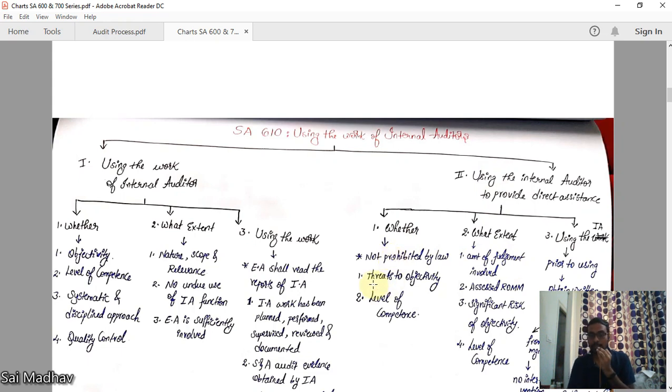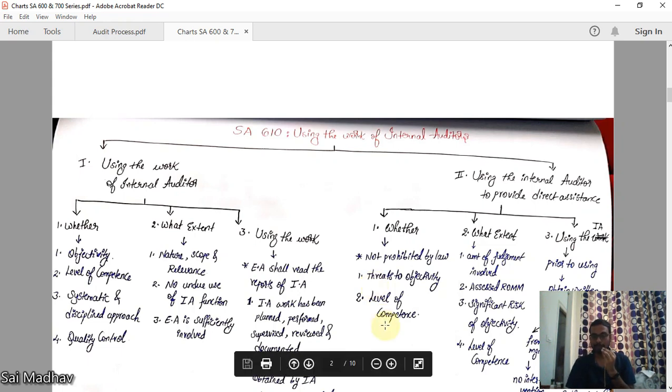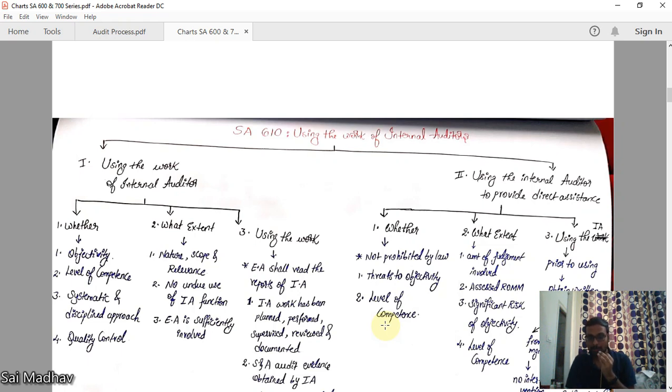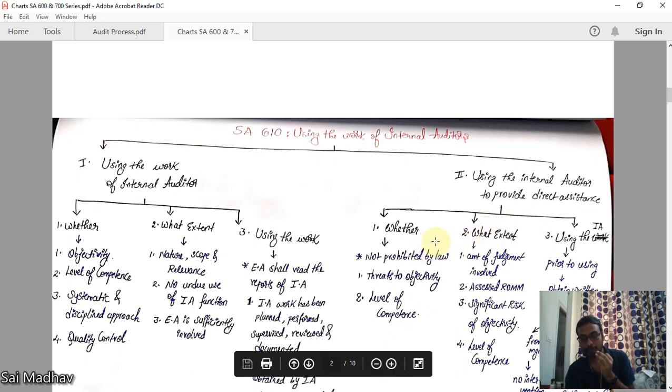You have to check the threats to objectivity, whether he is objective or not, whether he has any threats, whether he is independent or not. And level of competence, right? You have to check the level of competence, whether he is competent enough or not. And if you decide to use him directly, then to what extent do you use him?